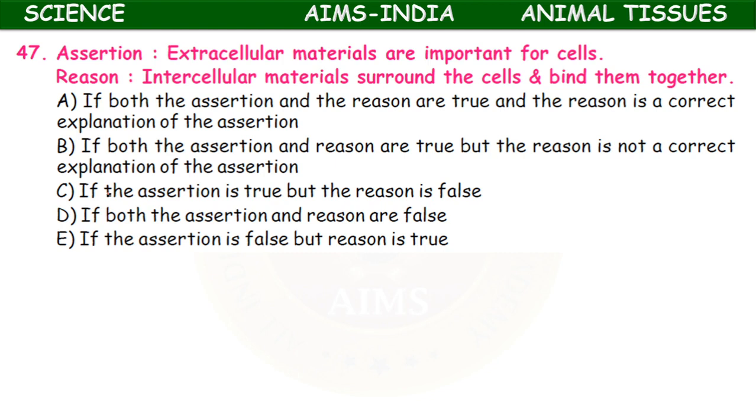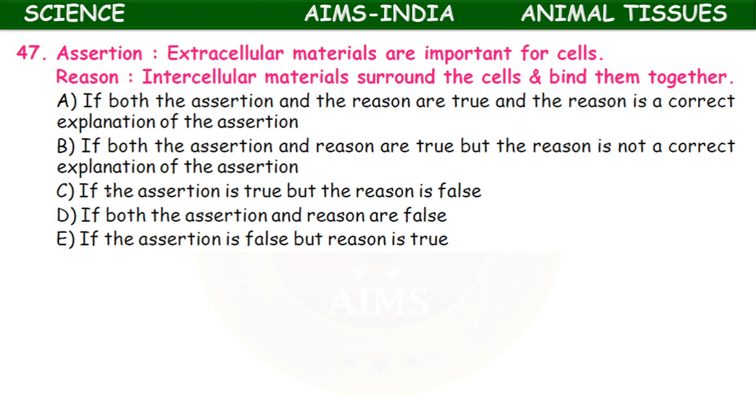Assertion: extracellular materials are important for cells. Reason: intracellular materials surround the cells and bind them together. Here four or five options are given. If both the assertion and reason are true and the reason is a correct explanation of the assertion.